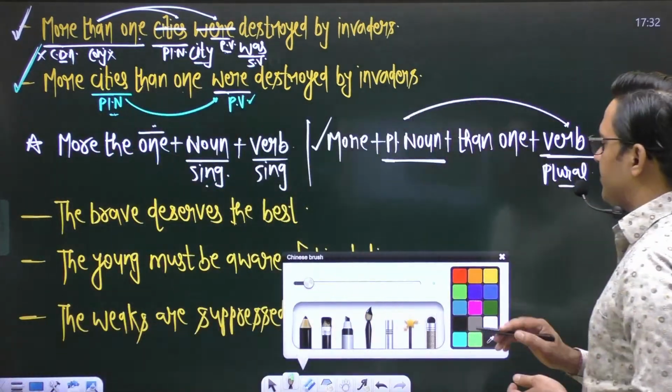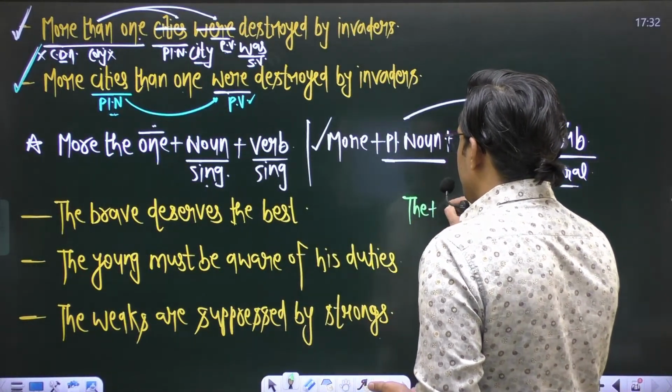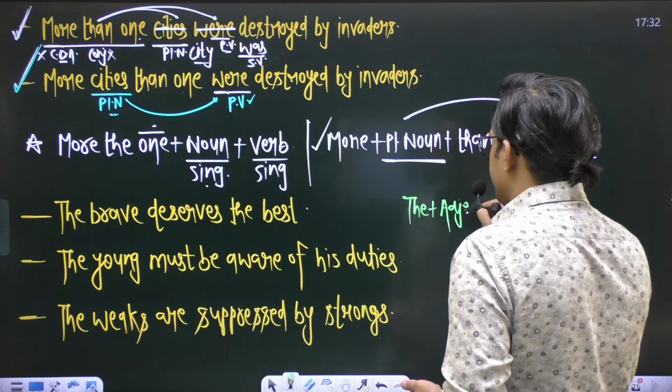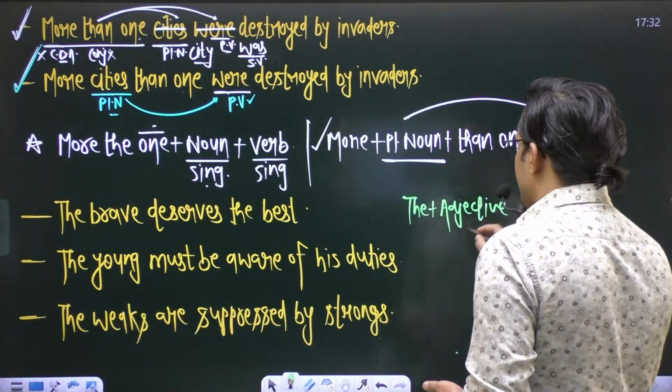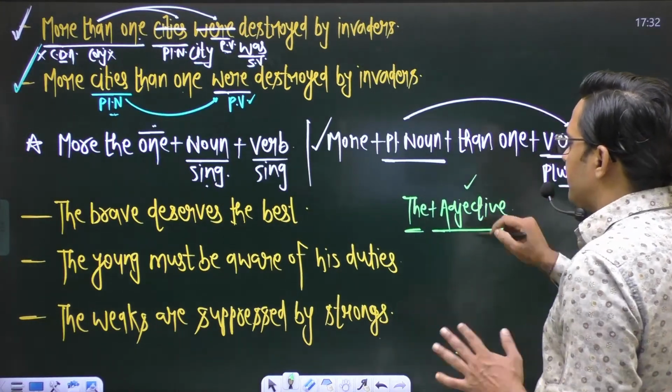What is the concept actually? Make sure, the plus adjective. When we use article the plus adjective, this adjective denotes the quality of any person.